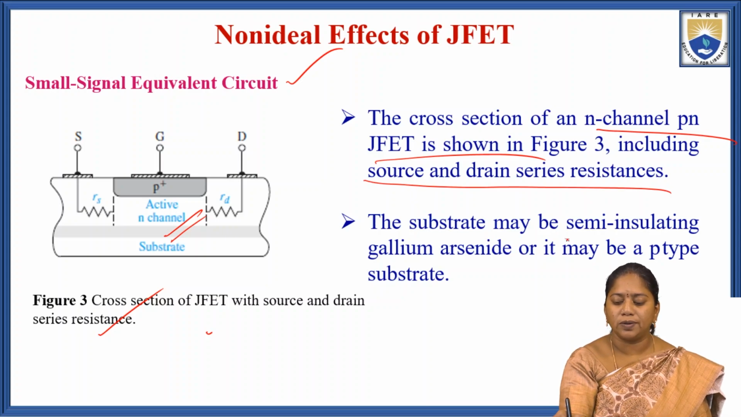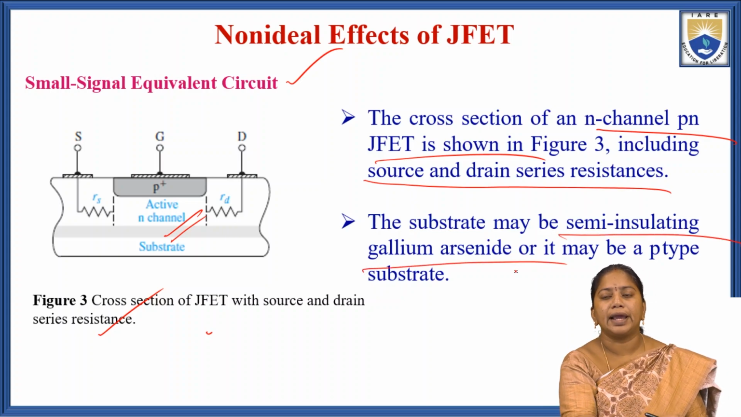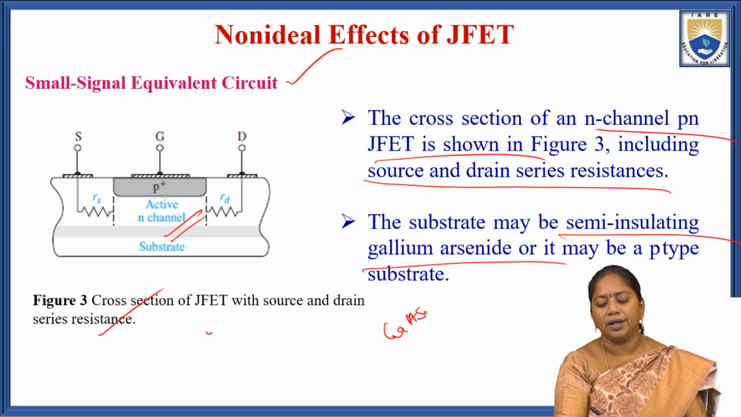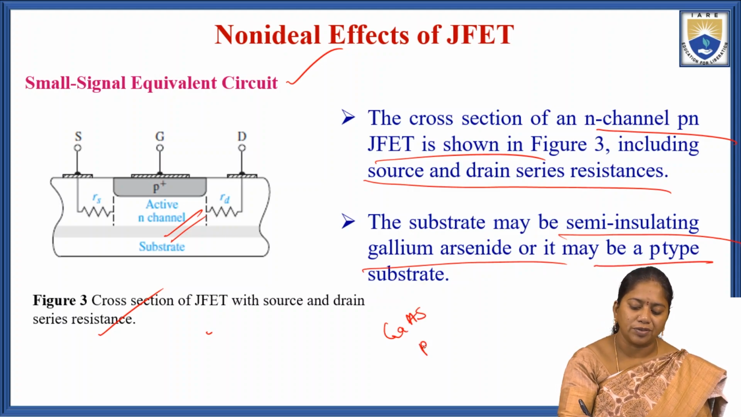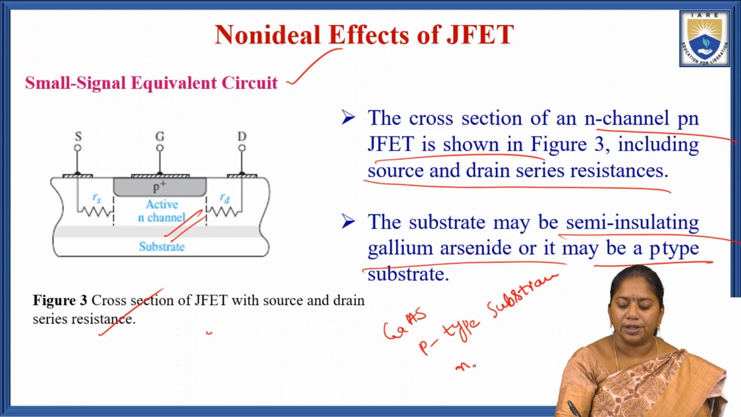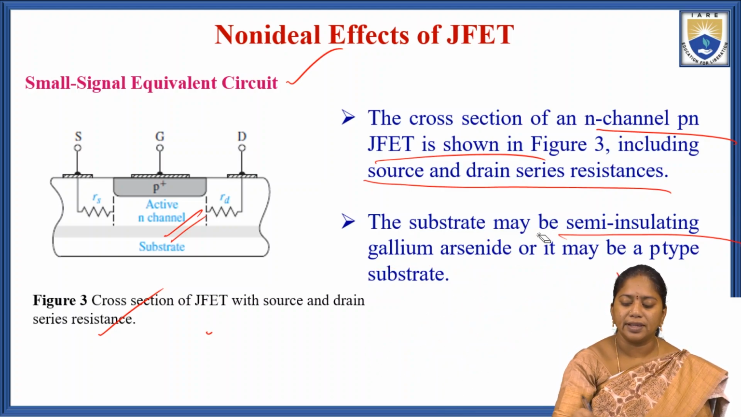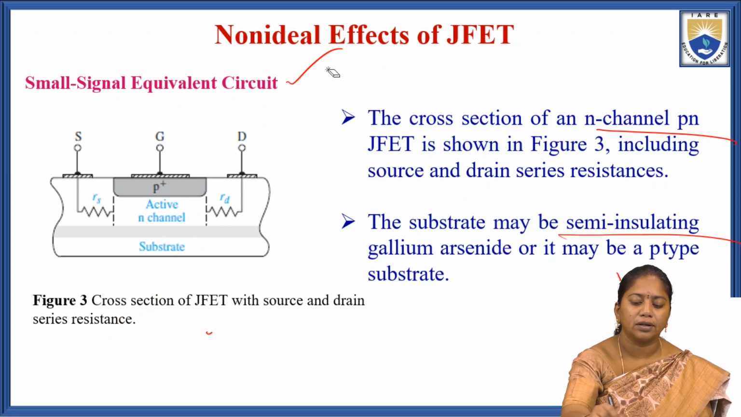The substrate may be semi-insulating gallium arsenide. Here the substrate is gallium arsenide, or it may be a P-type substrate. Here we are taking the P-type substrate, but it is an N-channel PN junction JFET. The substrate may be P-type gallium arsenide. It is a semi-insulating substrate.